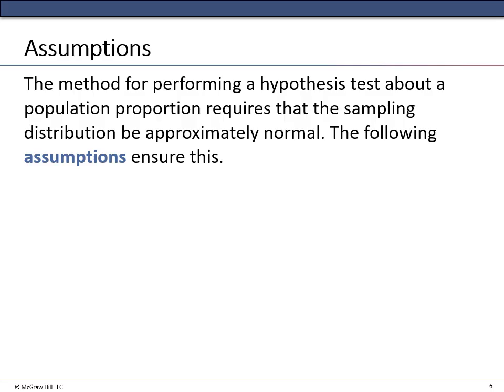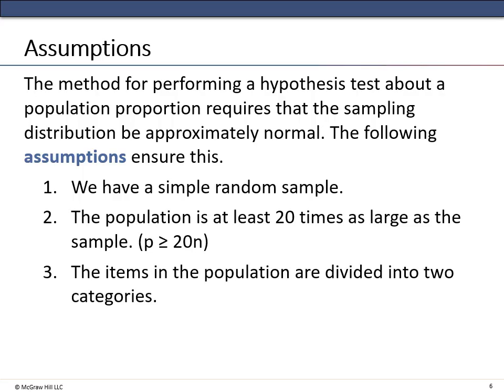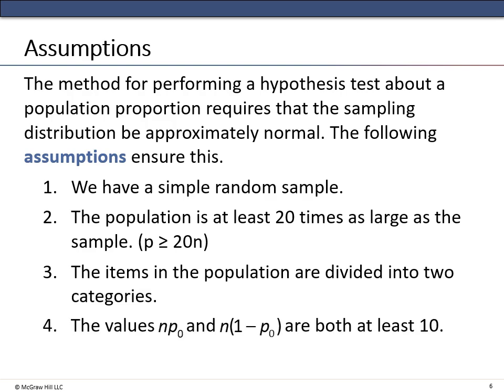The method for performing a hypothesis test about a population proportion requires that the sampling distribution be approximately normal, and these are the following assumptions that we have to make sure before we begin. We have a simple random sample. The population is at least 20 times as large as the sample. The items in the population are divided into 2 categories, and the values, the sample size times the null proportion, and the sample size times 1 minus the null proportion are both at least 10, greater than or equal to 10.